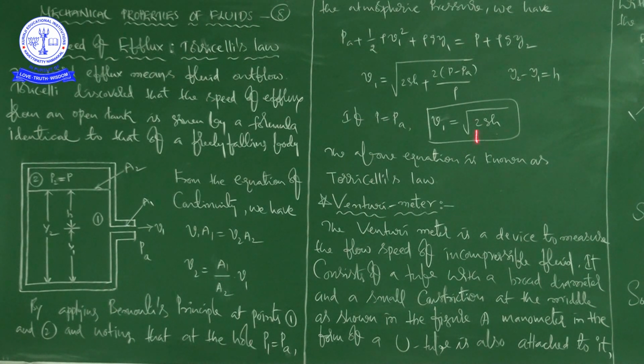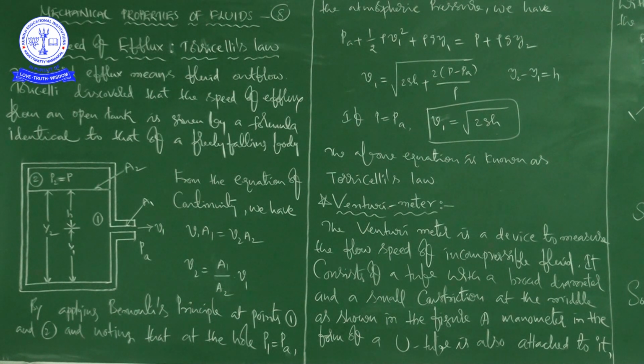If P equals Pa, V1 becomes the square root of 2gh. To derive this expression, we took a water tank, because water is the best example of a fluid. Every day we experience it for drinking, for our animals, and so on. Water is the most important fluid in our daily life, that's why we took a water tank here.